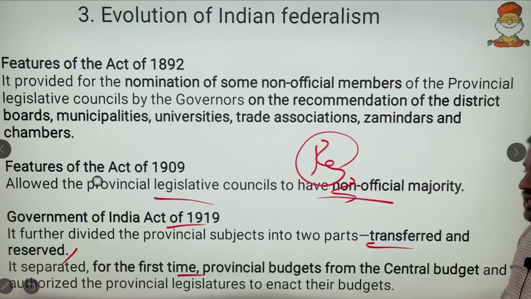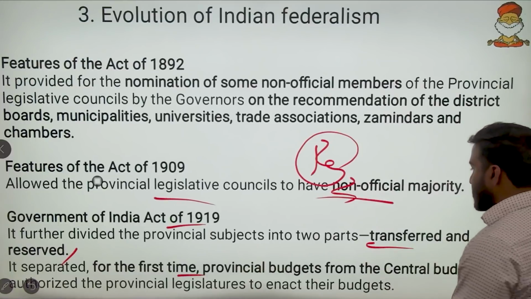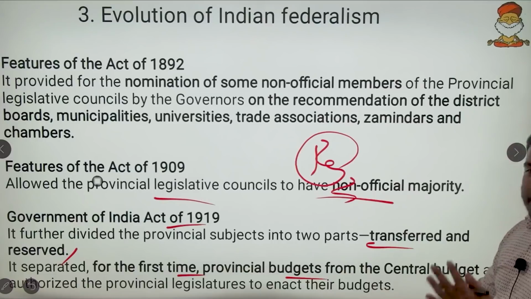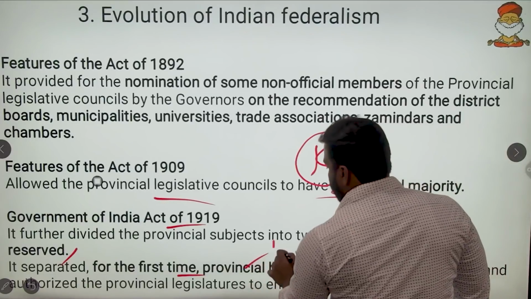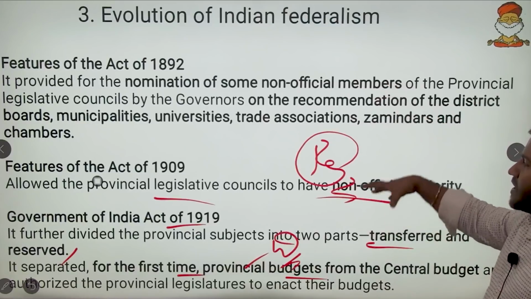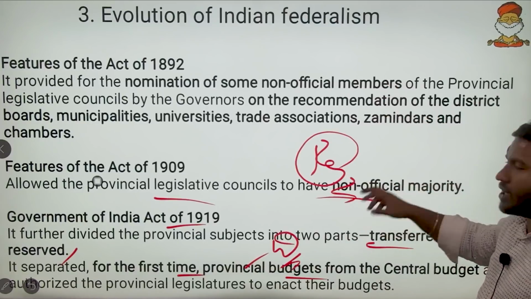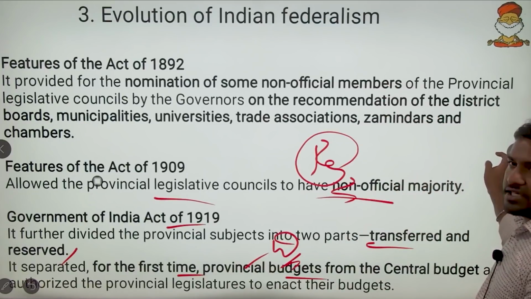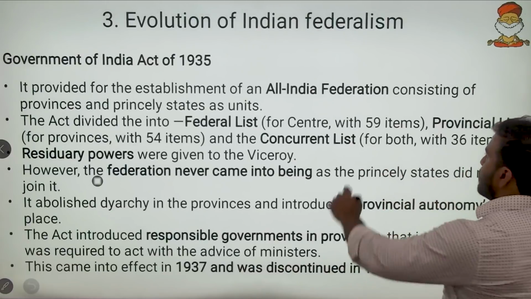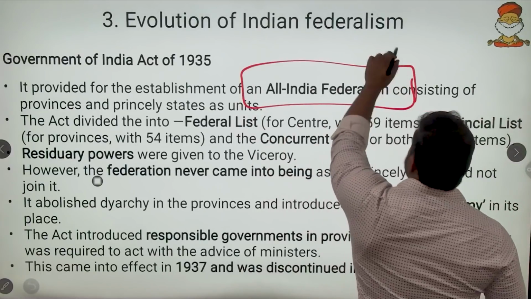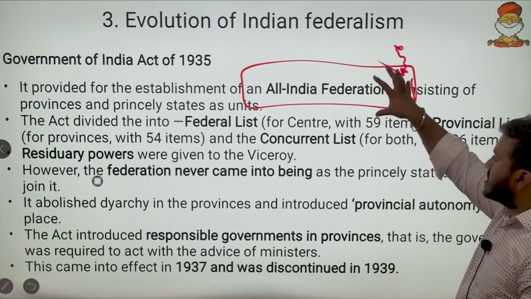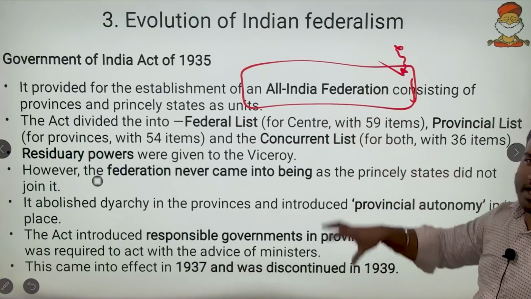Then it separated, for the first time, the provincial subjects from the central budget. So here in the budget also we have a demarcation. With all these, federalism became more and more comprehensive and full-fledged as time rolled on. And in 1935, it was a watershed moment when the All India Federation was established. This All India Federation was given in 1935.